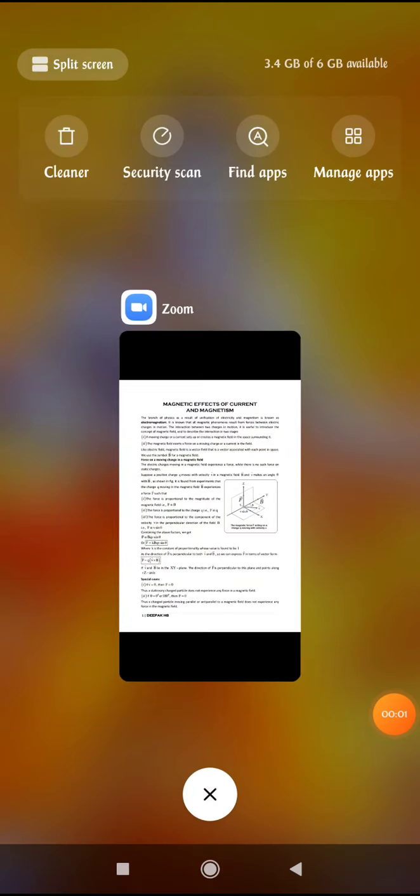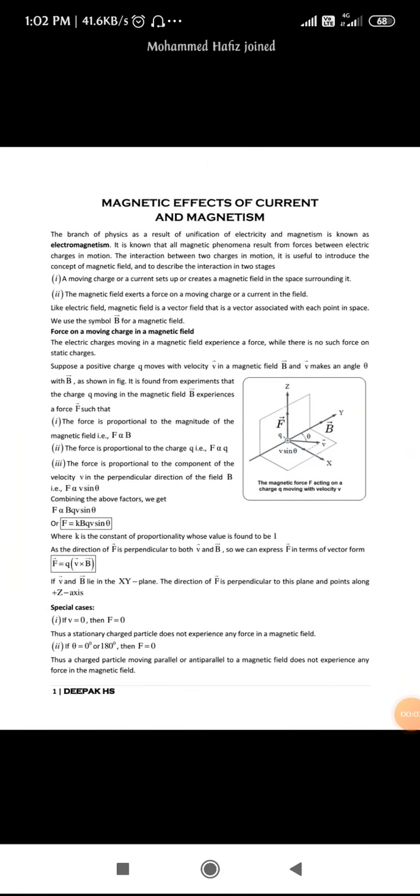So as you know, in the case where the charge is going to experience a force in the presence of a magnetic field, from the experimental observation it is said that the force experienced by the charged particle is directly proportional to the magnitude of the magnetic field.